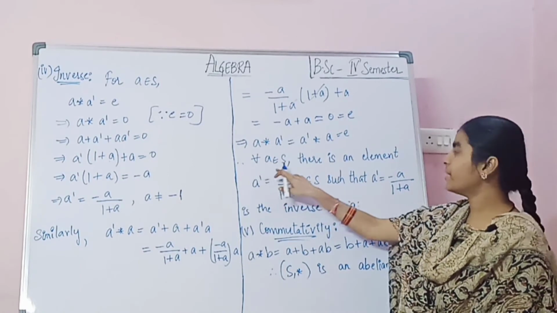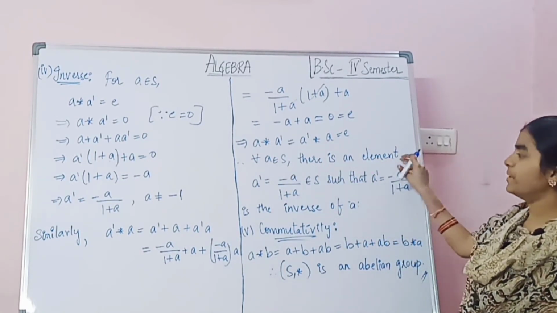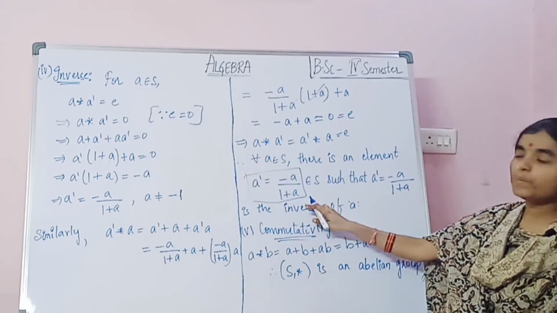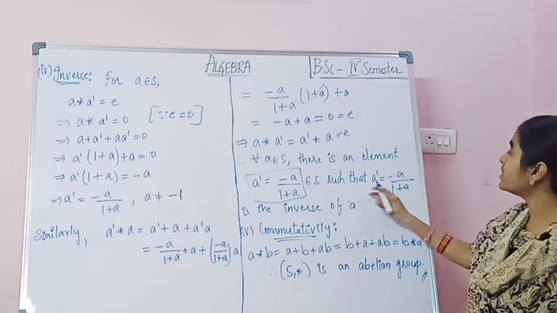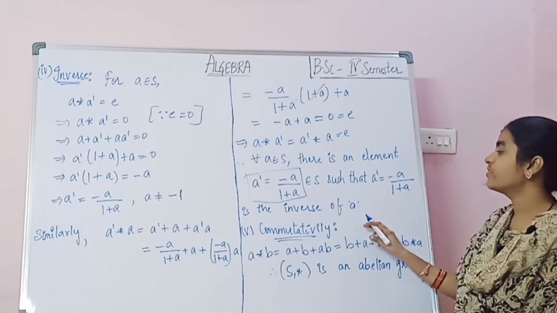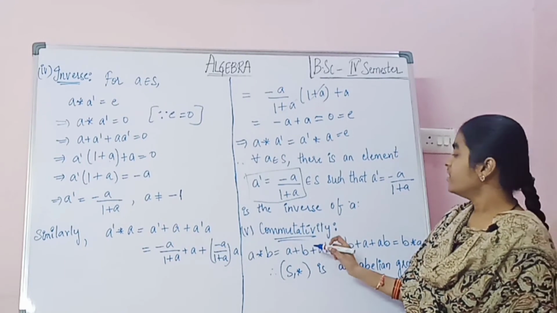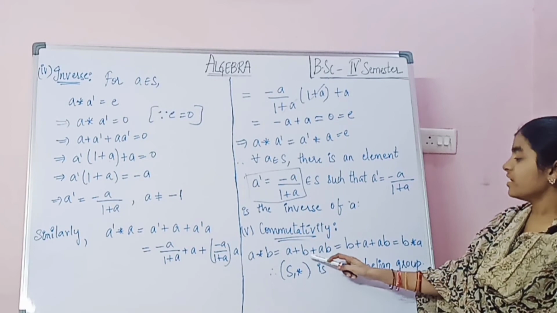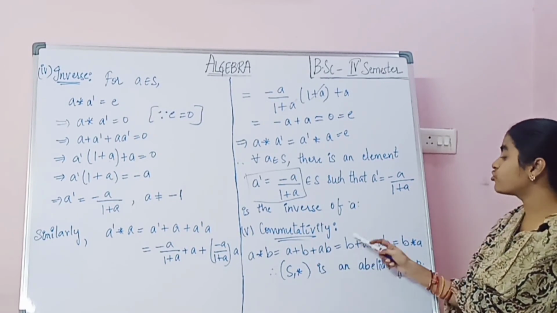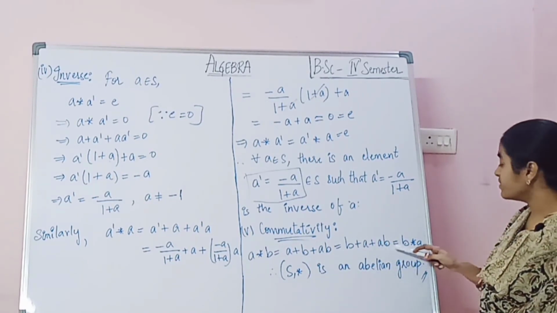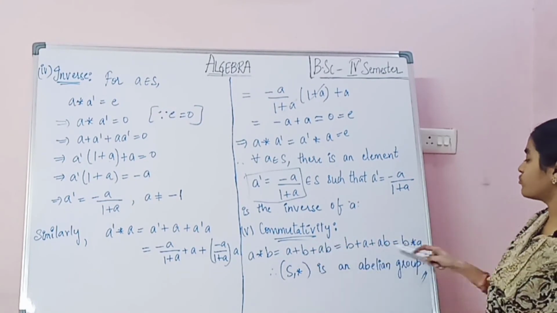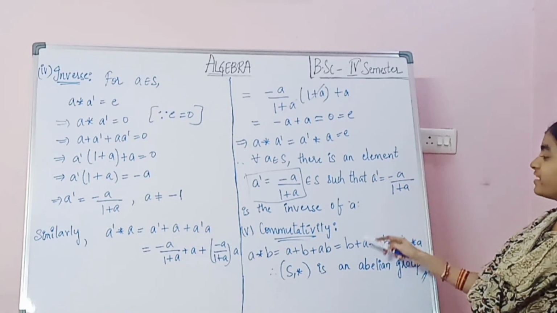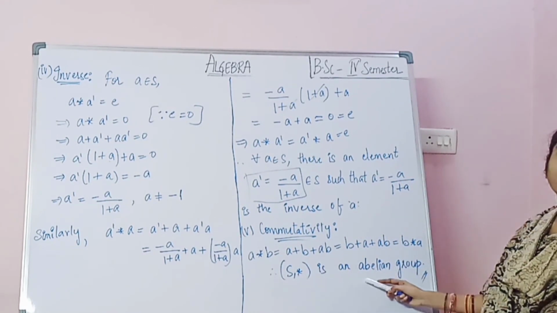So for all A belongs to S, there is an element, A dash equals minus A by (1 plus A), which belongs to S, such that A dash is the inverse of A. Now commutativity, A star B. What is A star B? A plus B plus AB, already given, which equals B plus A plus AB. This is B star A. So A star B equals B star A, which means the commutativity property is satisfied. So all the properties are satisfied. Therefore, (S, star) is an abelian group.